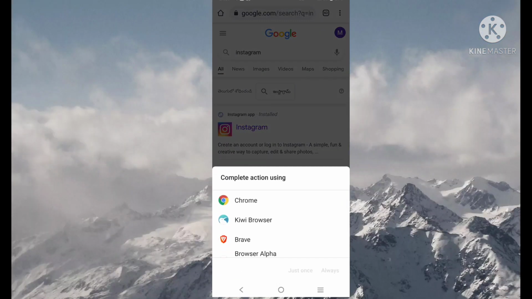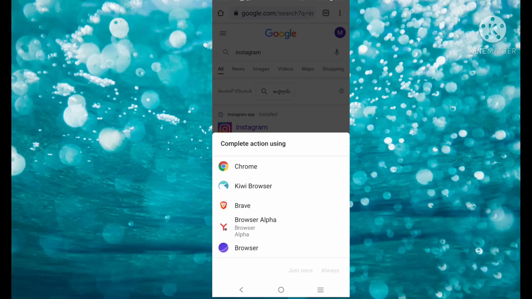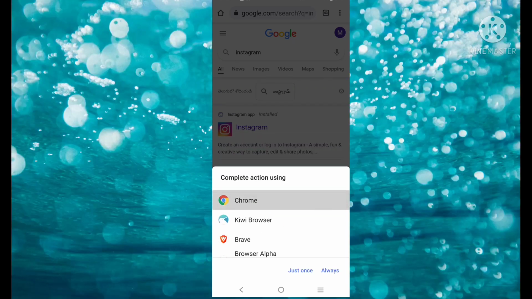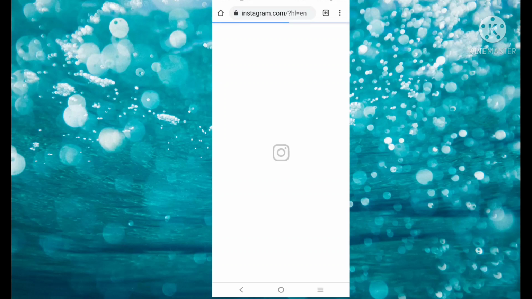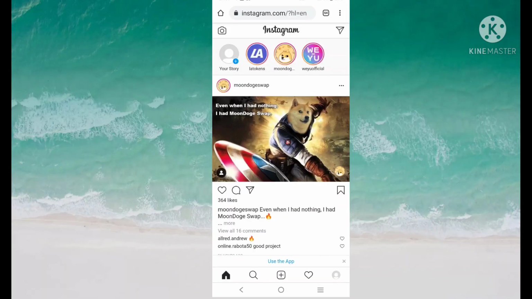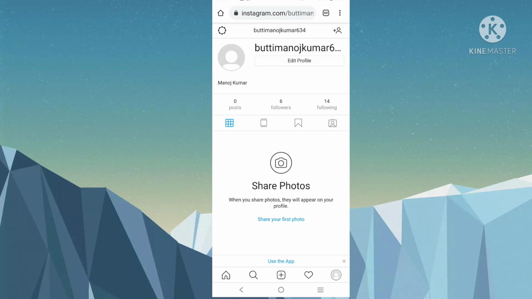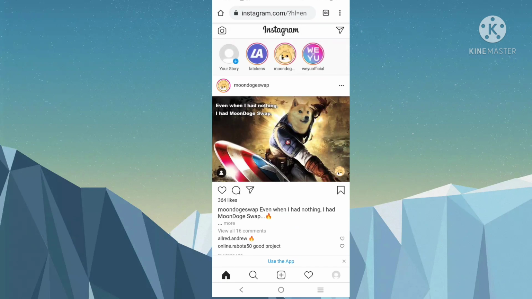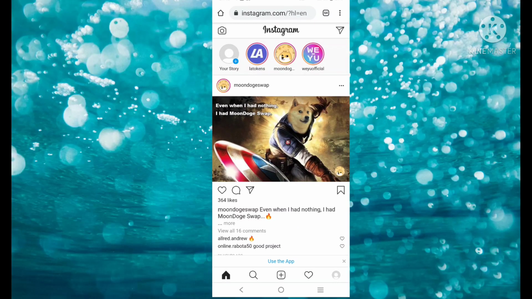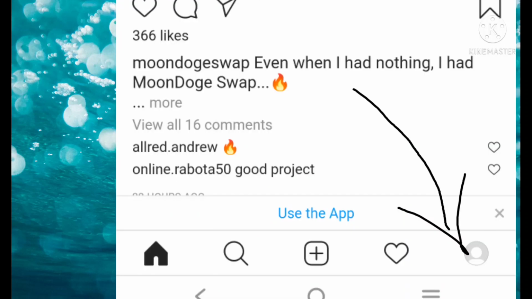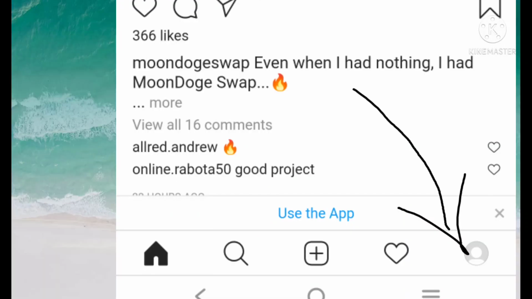After that it will ask you to log in with Chrome or log in with the app. Just select Chrome. Then your Instagram will open. Sometimes it will ask you to log in, so in that case you have to give your email and password. I have already logged in, so it is not asking me to log in.